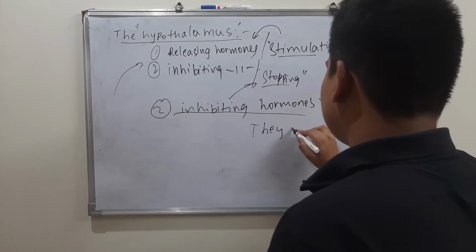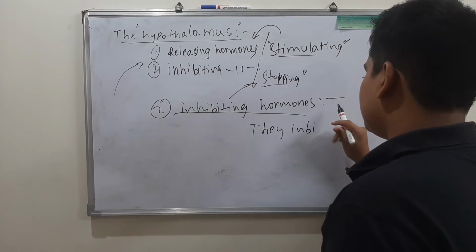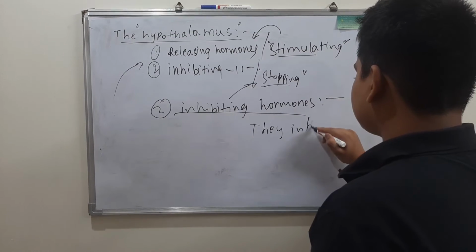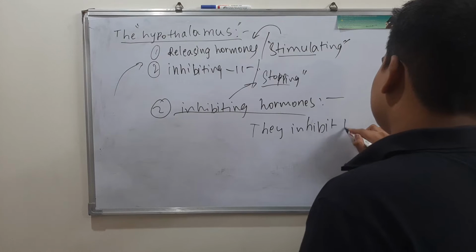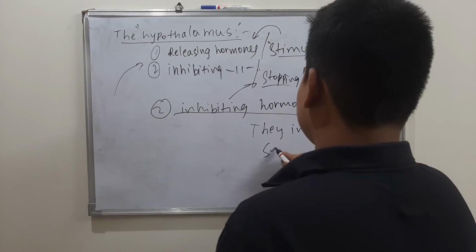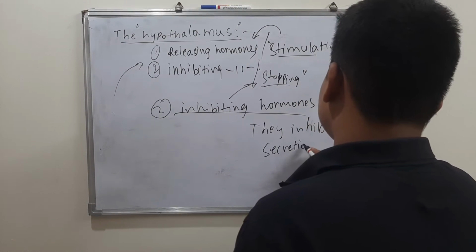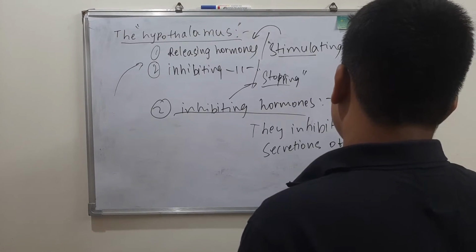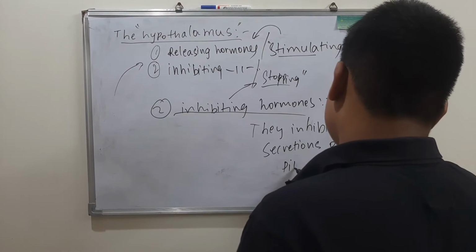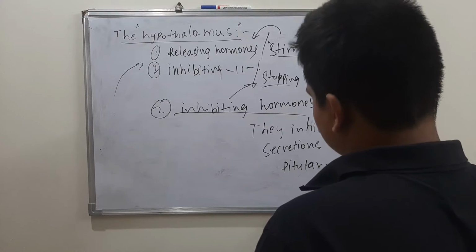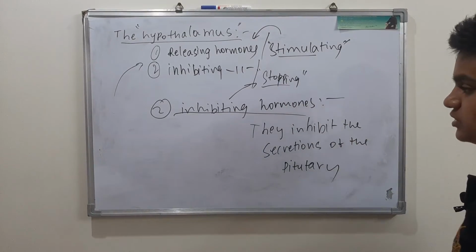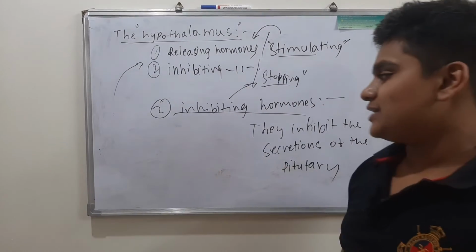They inhibit the secretions of the pituitary gland. Now give us an example of this.